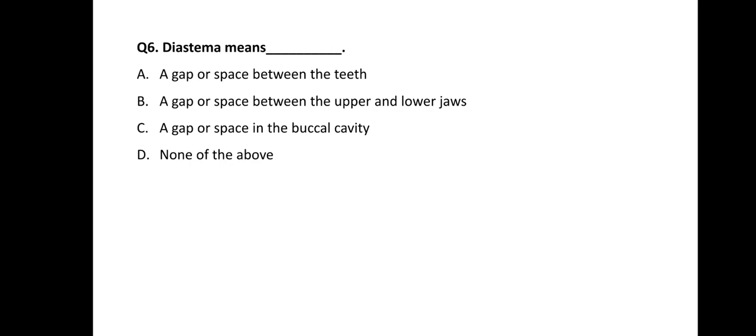Next one, diastema means what? Diastema means dash dash dash. Option A, a gap or space between the teeth. Option B, a gap or space between the upper and lower jaws. Option C, a gap or space in buccal cavity. And option D, none of the above. So the correct answer of this question is option A. Diastema actually is a gap or a space between the teeth.